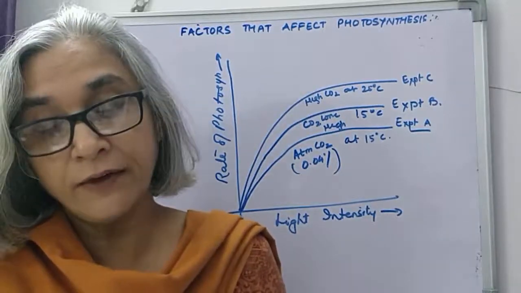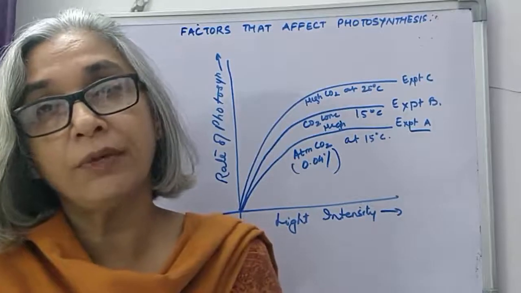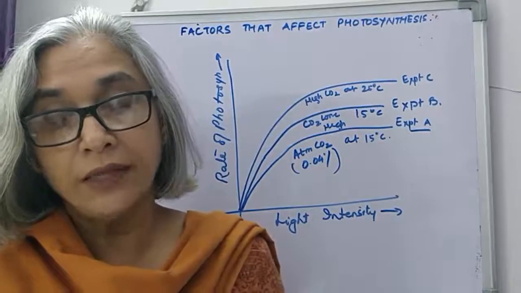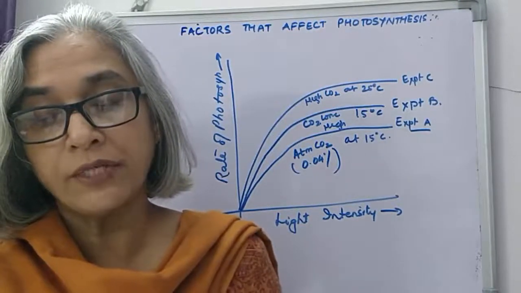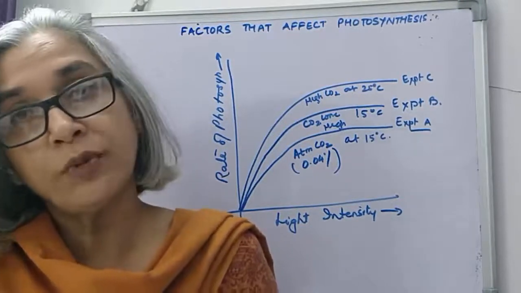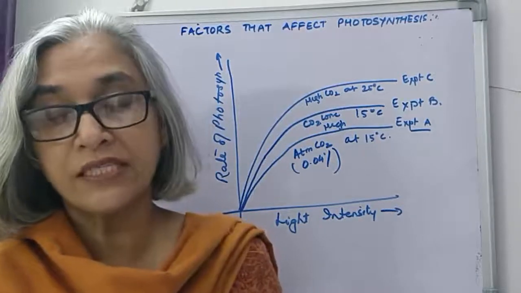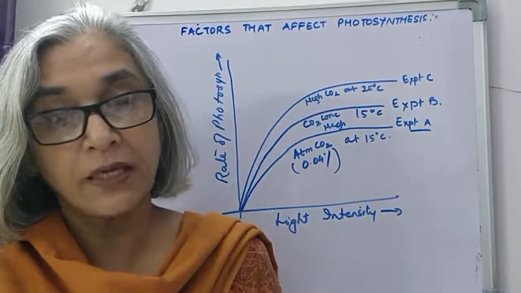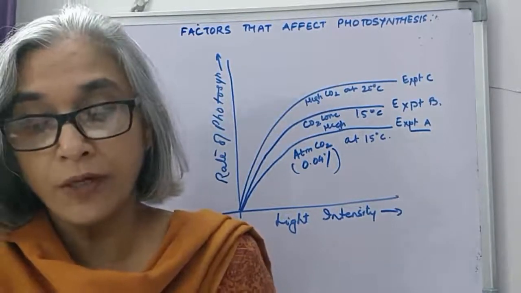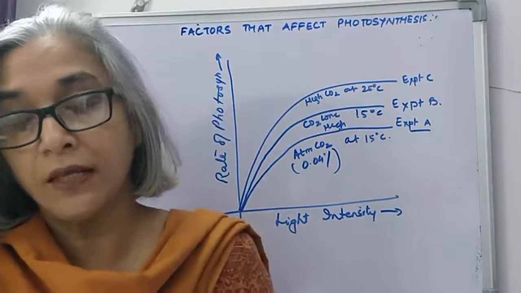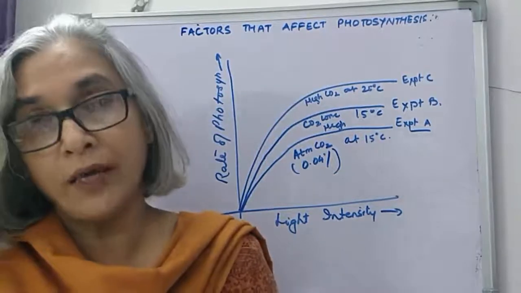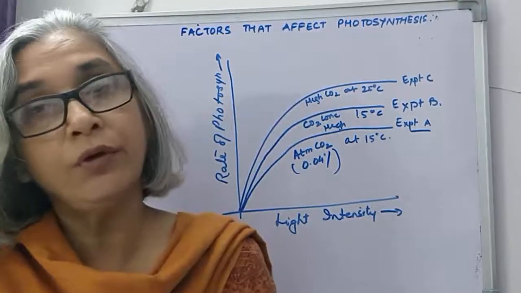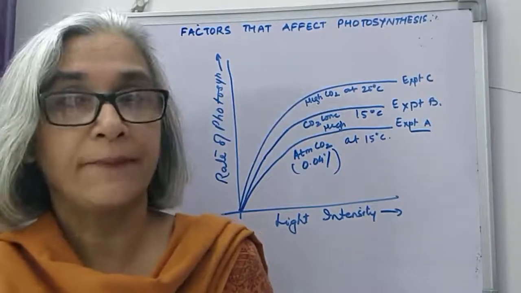Then the third factor is concentration of carbon dioxide. Carbon dioxide is required for the dark reaction. The land plants absorb carbon dioxide through stomata. So when the stomata close, the rate of photosynthesis decreases due to non-availability of carbon dioxide. The plants that are submerged in water absorb carbon dioxide in the form of carbonates or bicarbonates, which are dissolved in water, through the epidermis or the mesophyll cells.